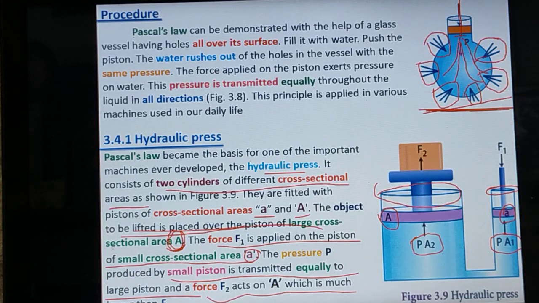In such a way, by spending a small amount of energy, we can lift a heavier object using the concept of Pascal's law. So it is applied in the hydraulic press.